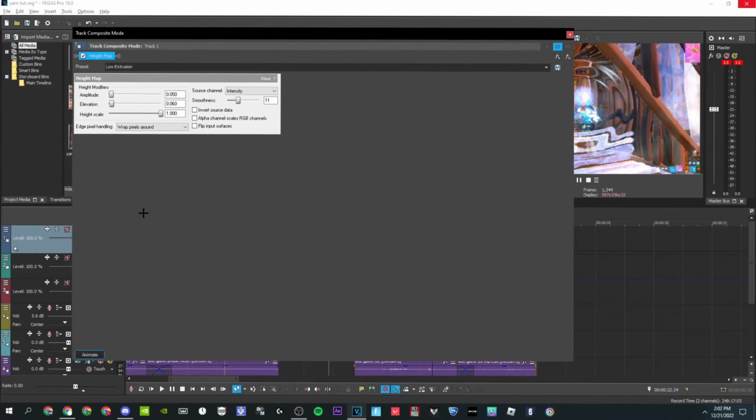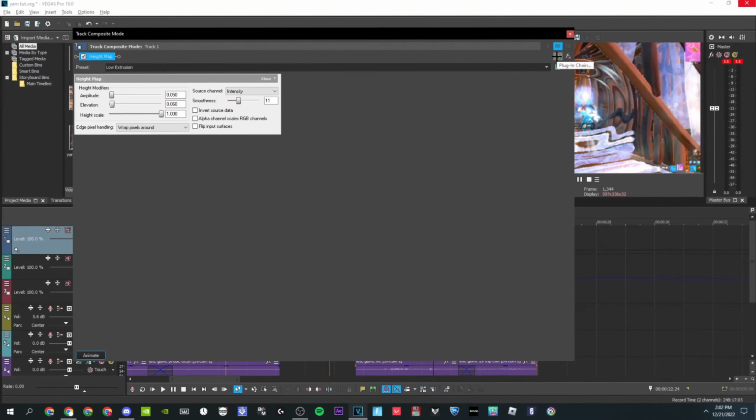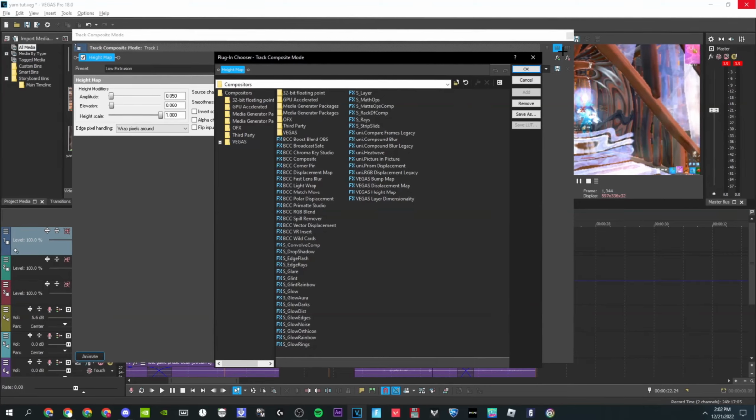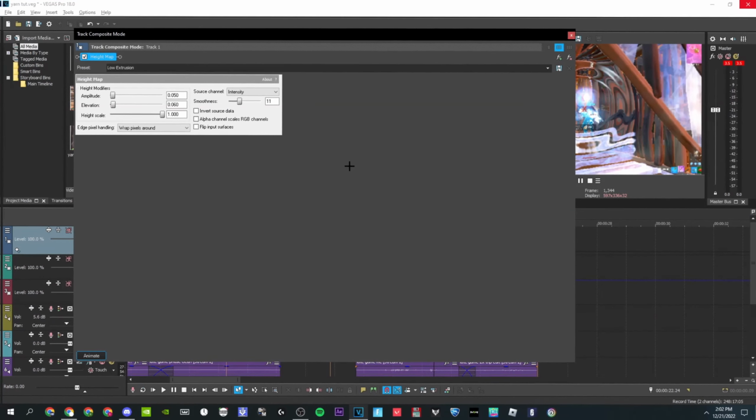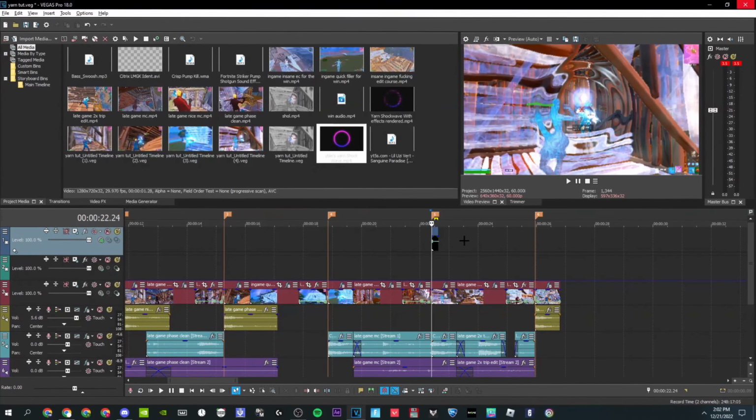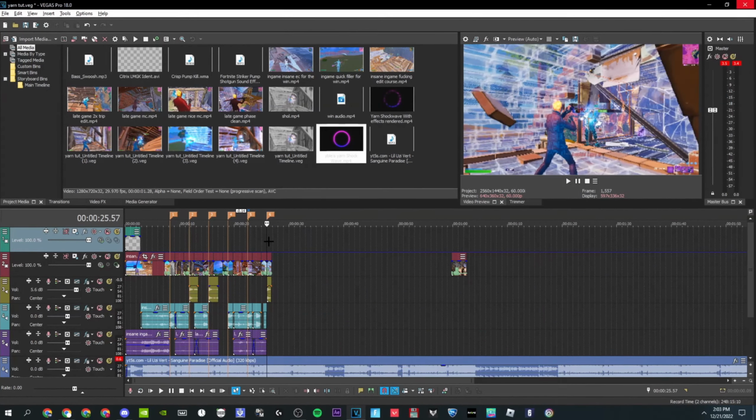You want to click on custom, and it's going to show effects, right? You want to click on height map, and we'll copy these settings. Once you copy those, it should look like this. It looks bad in preview, but it looks a lot better in render.